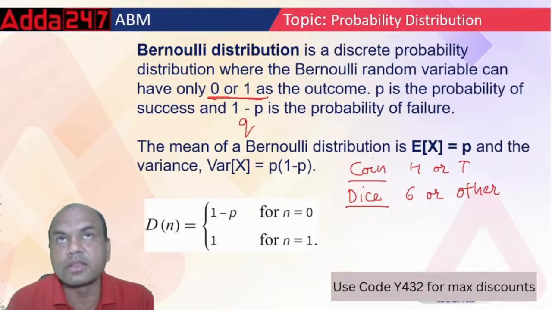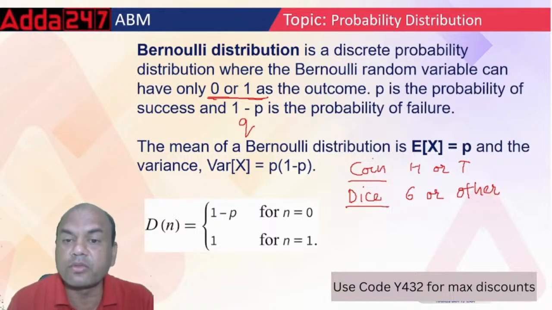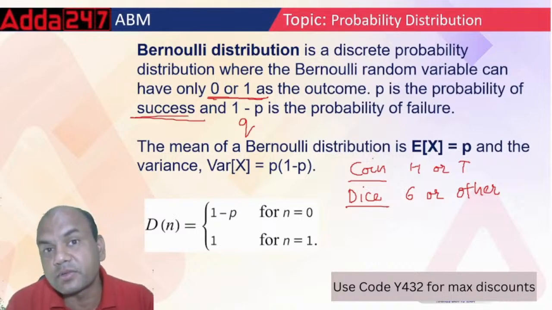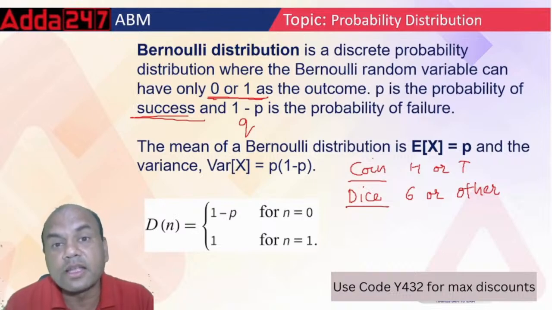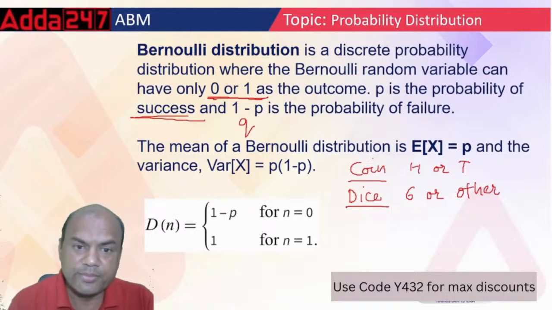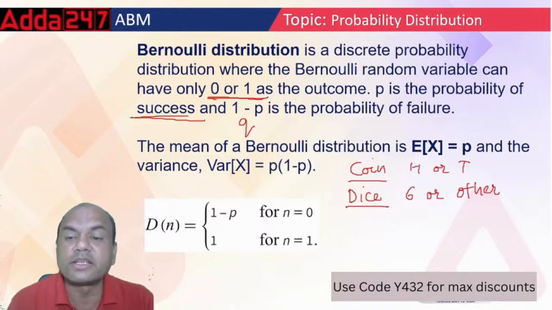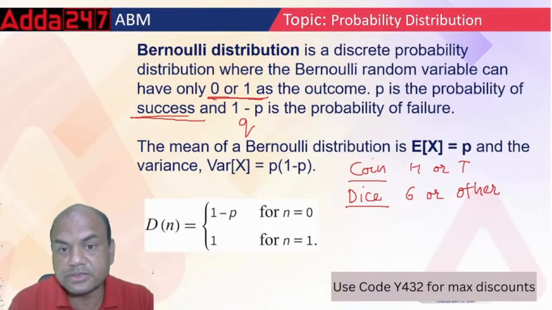Remember, 0 or 1 as the outcome. P is the probability of success and Q is the probability of failure. Success means that probability which is asked in the question. If they ask, if I throw a coin, what is the probability of getting a head, then getting the head becomes the success and getting the tail becomes the failure. The mean of Bernoulli distribution is E(X) equals P and the variance is P into Q. Okay, variance. Got it? Simple.